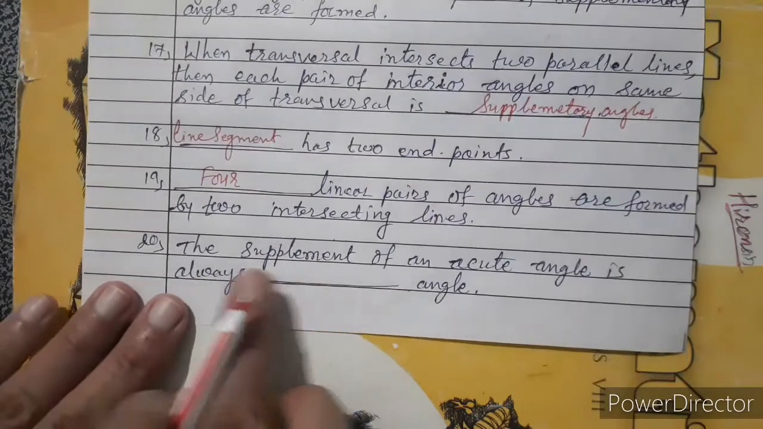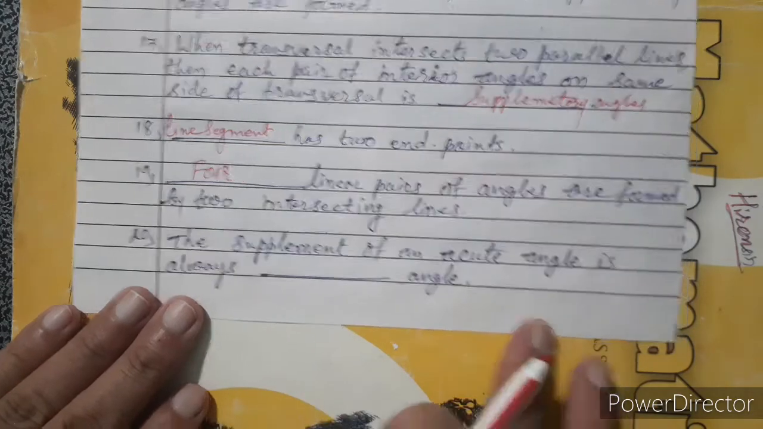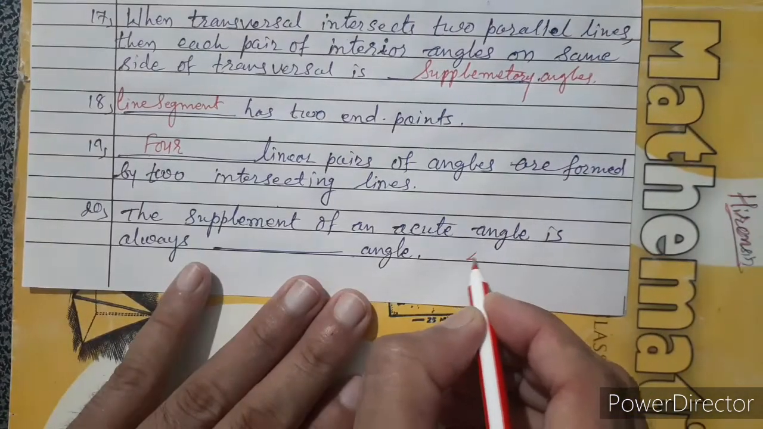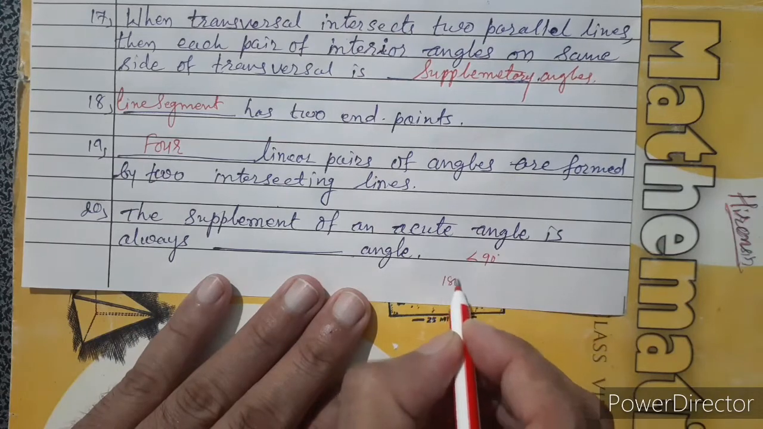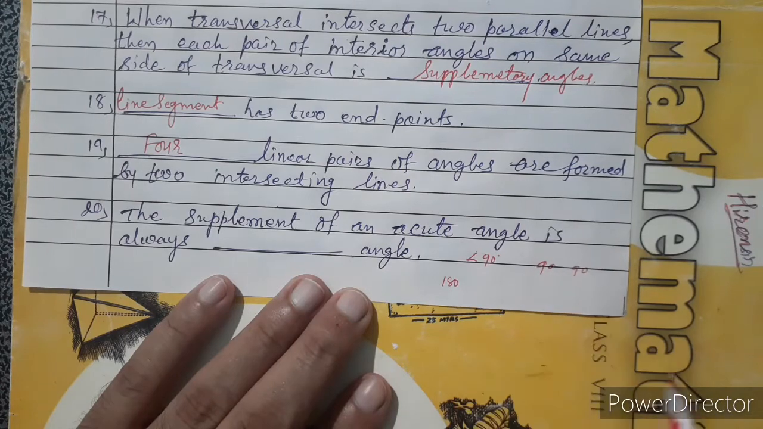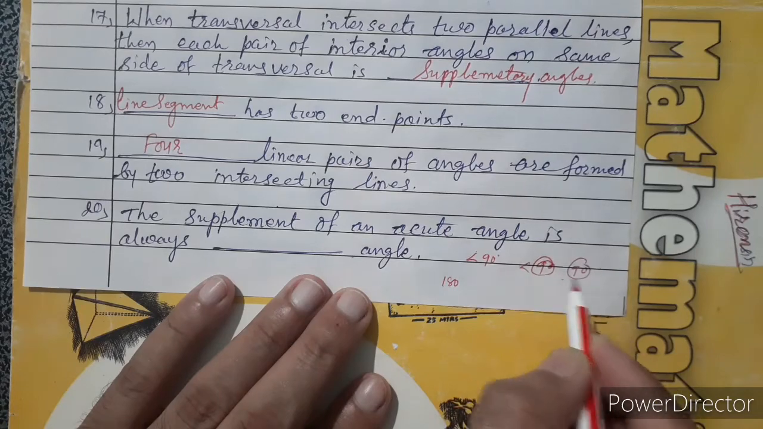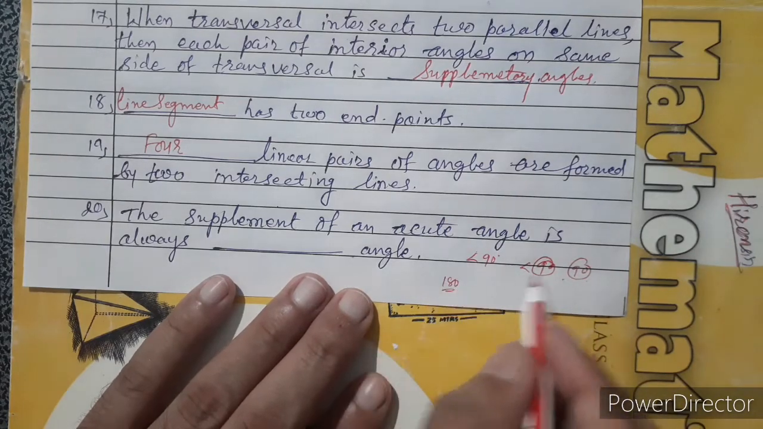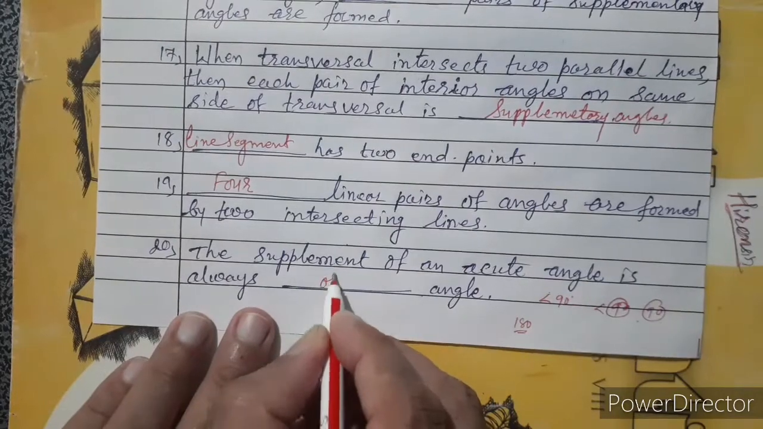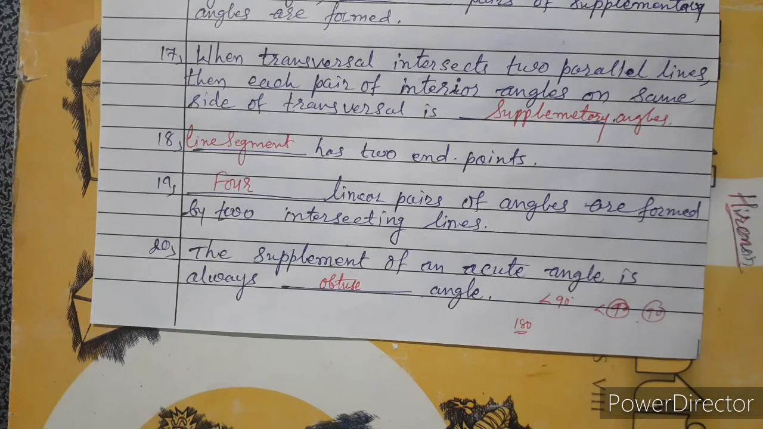And the last one is, the supplement of an acute angle is always dash angle. Acute means less than 90, and the total is 180. If both are equal, they are 90 and 90, right? But if one is less than 90, the second one is more than 90 because the total is 180, and more than 90 means obtuse. So if one is acute, the second one is always obtuse in supplementary angles.